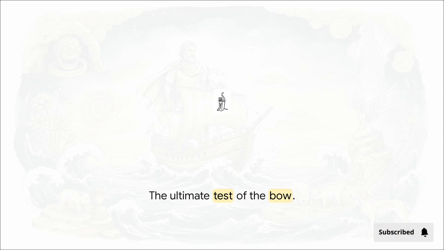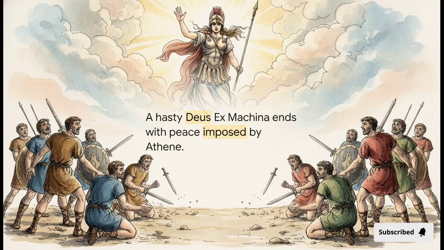What follows is a horribly bloody, entirely merciless vengeance locked inside the doors of the Great Hall. And then, honestly, things get a little funny. After all this massive, epic buildup and chaotic slaughter, the relatives of the dead suitors naturally want revenge. The narrative is teetering on the edge of a massive civil war. So what happens? The gods essentially scramble like stressed-out screenwriters trying to patch together a peaceful ending. A super hasty deus ex machina occurs where the goddess Athena literally flies down and imposes an abrupt peace pact just to wrap the whole thing up.